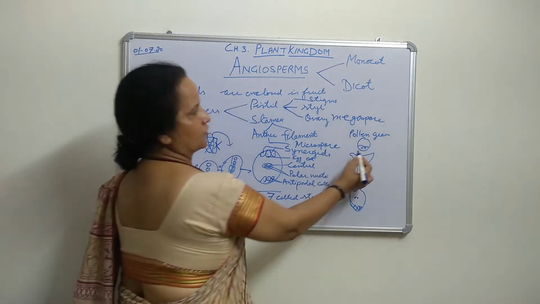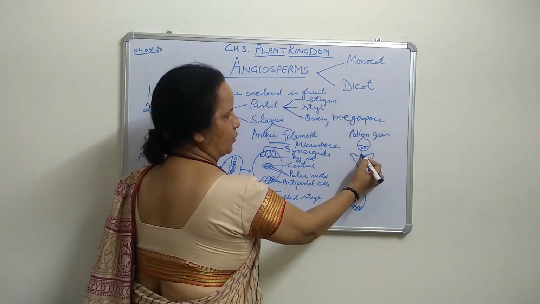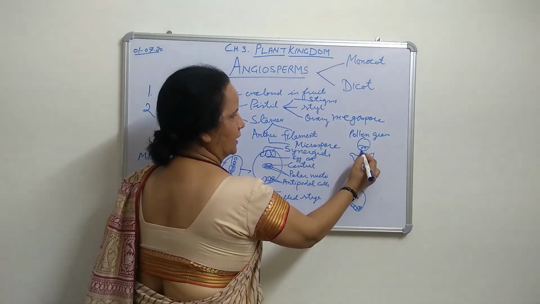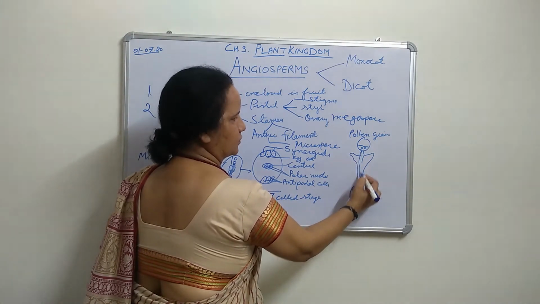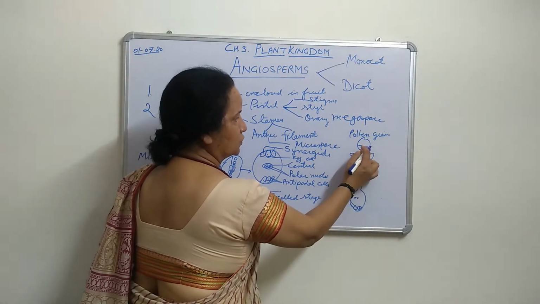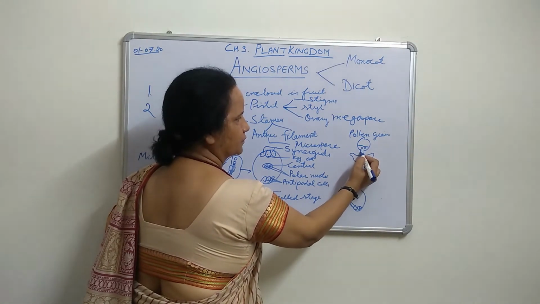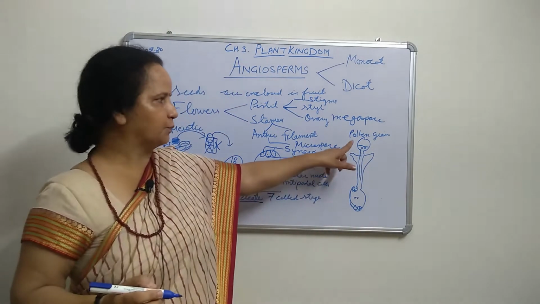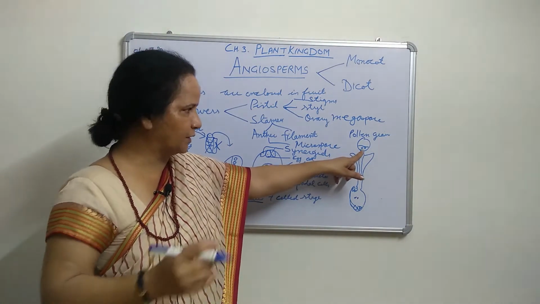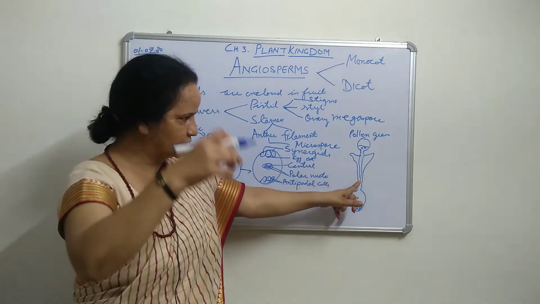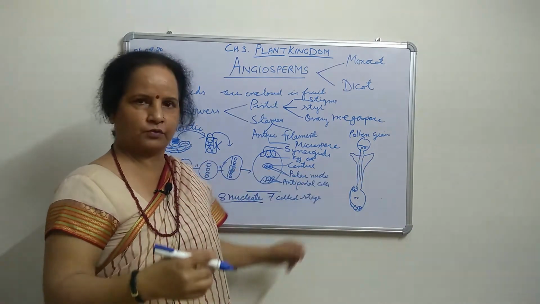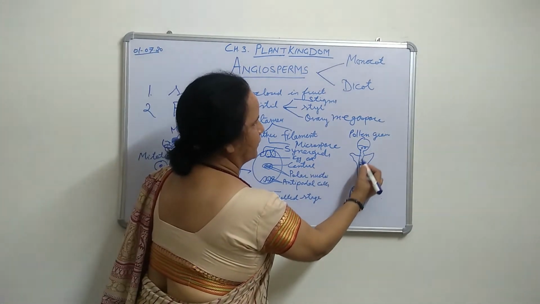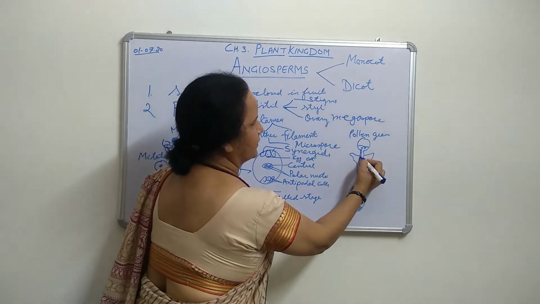Now from this pollen grain, the pollen tube will arise and enter this one, like this. Have you seen that the pollen grain will form a tube? The tube is inserted into the style, and through this style the nuclei will come, first one nucleus, then the second one.